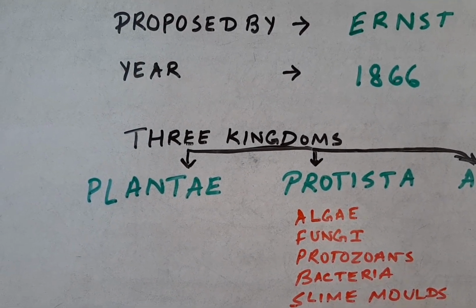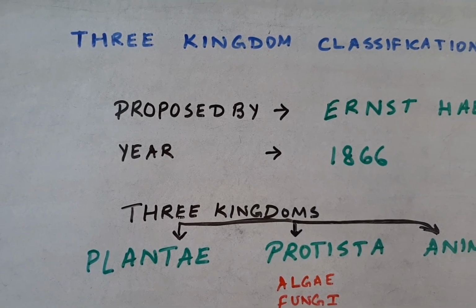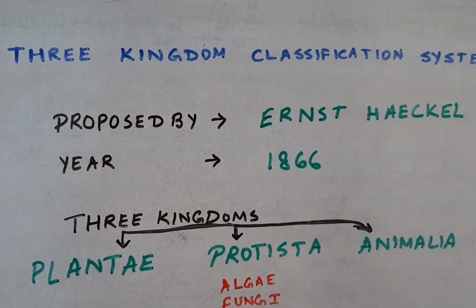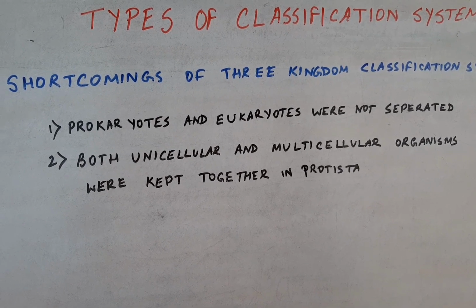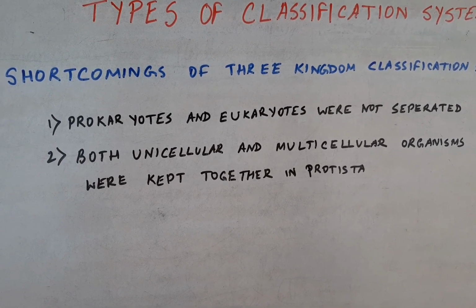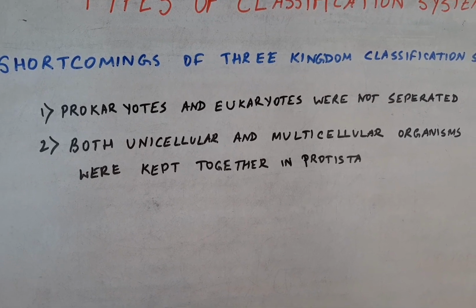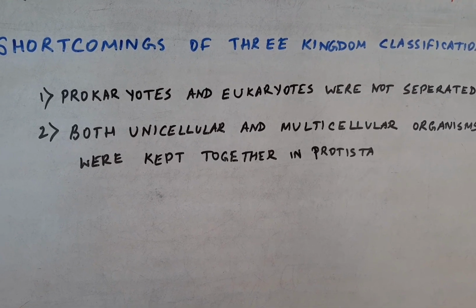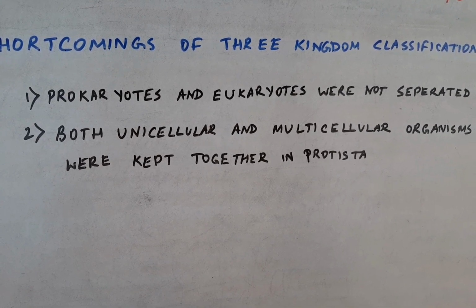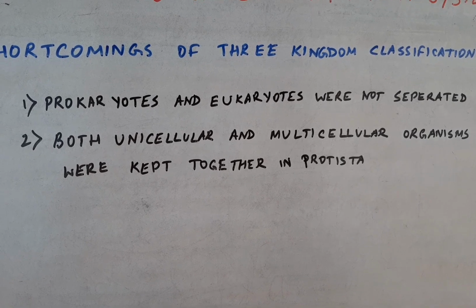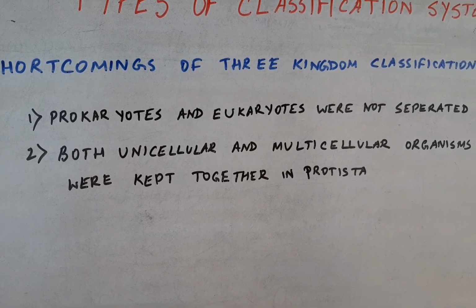But here also there were some limitations of this three kingdom classification. Now let's see the shortcomings of the three kingdom classification system. In the three kingdom classification system, as you have seen, the prokaryotes like the bacteria were grouped together along with the eukaryotes in the kingdom Protista. So prokaryotes and eukaryotes were not separated in this classification system.